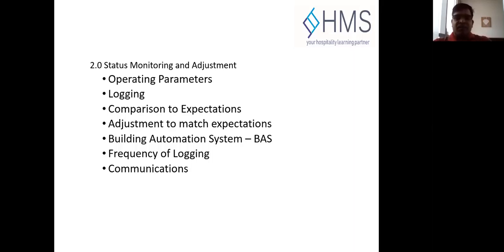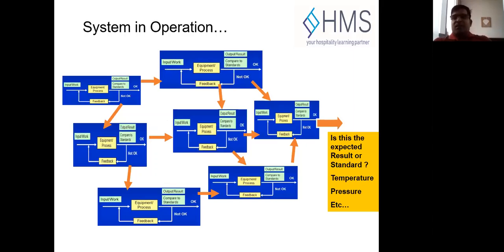Then, as we mentioned before, the building automation system, and the frequency of logging as desired by the SOPs, and communication. So it comes back again to the same thing. When we are doing the operations, there are many systems with many inputs, outputs, and feedbacks to each other's systems.